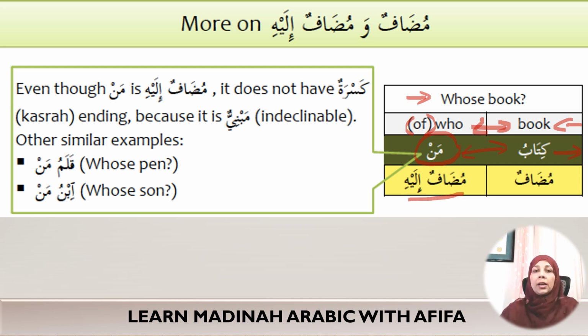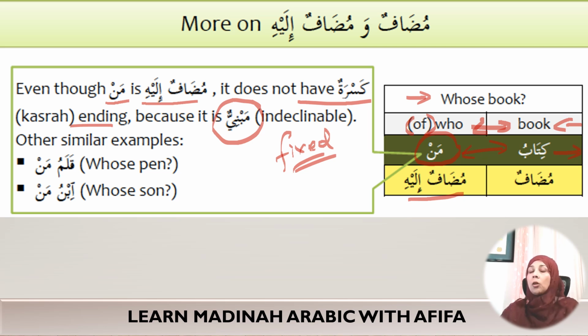And the man here is the mudaf ilayhi, even though it does not have the kasra ending. Why? Because it is mabni. It means it is fixed in shape, meaning it's not going to show the kasra. However, it is still in the mudaf ilayhi position of majroor. It is in that position of being majroor as a mudaf ilayhi, though its form is fixed. So that's why it's not going to bear the kasra, but it is the mudaf ilayhi in this example.